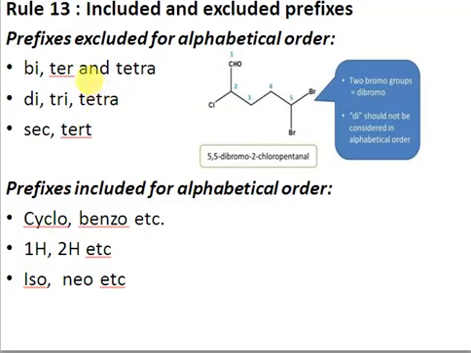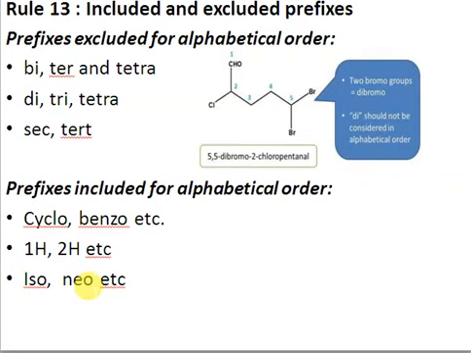So whenever you have prefixes like bi, tri, tetra, etc., they are not considered in the alphabetic order. So you'll ignore them when you are arranging the substituents in terms of alphabetic order. However, the prefixes like cyclo, benzo, 1H, 2H, iso, neo, etc., are used in the alphabetic order, right?